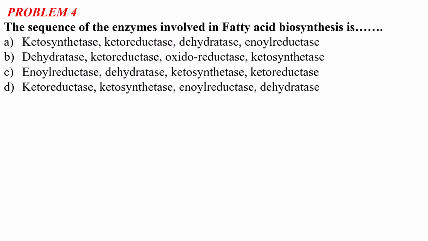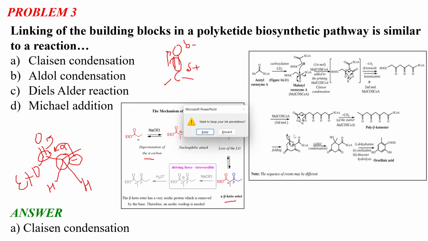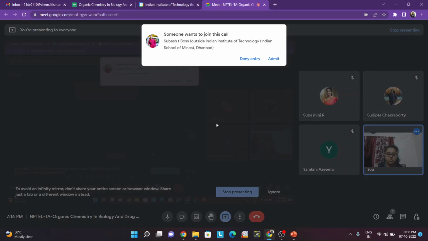Option C, enoyl reductase, dehydratase, ketosynthetase, and ketoreductase. And option D, ketoreductase, ketosynthetase, enoyl reductase, and dehydratase. There are four enzymes, and we have to choose the correct one.